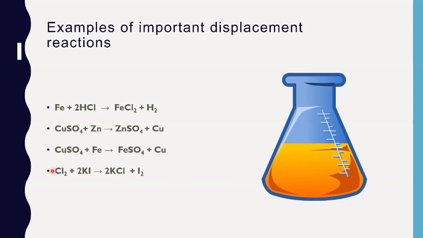Another example is of chlorine and potassium iodide. This example involves a non-metal. Chlorine gas reacts with potassium iodide solution. In this displacement reaction, chlorine displaces iodine from potassium iodide. This displacement reaction occurs because chlorine is more reactive than iodine.